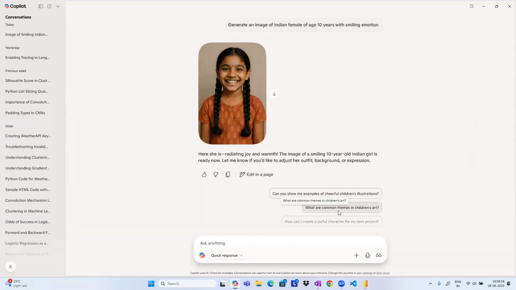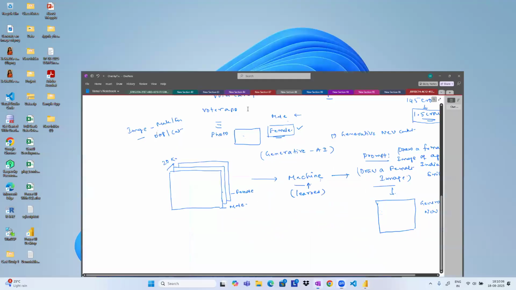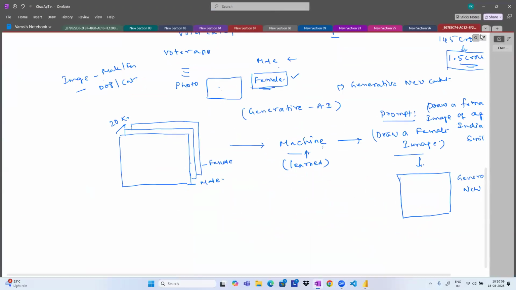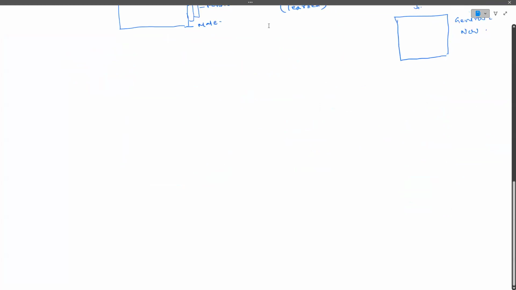Not only this, they are capable of generating videos, text, anything. Generative AI models are nothing but models which are trained. They also require training, so don't think that they are doing this directly. They are trained with a very large volume of data. What we are going to discuss here is they can generate text, images, audios, videos, anything they can generate, guys.